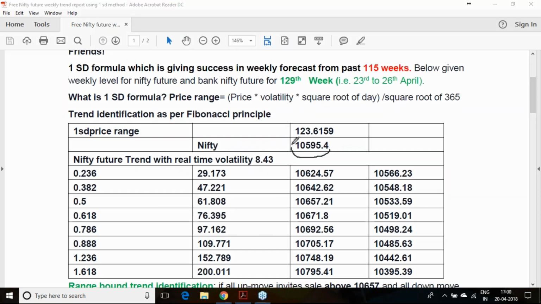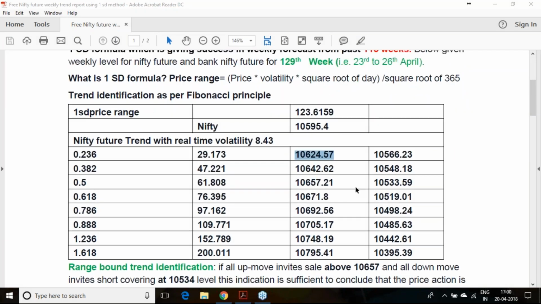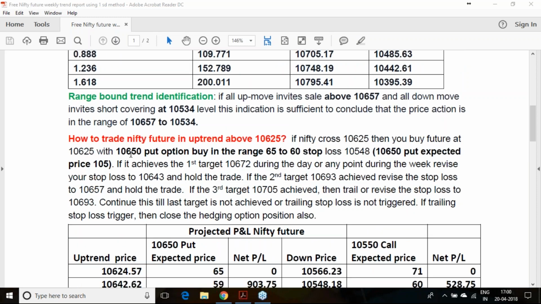Nifty has closed at 10,594. We want to derive the price range from the 1 standard deviation formula. I am taking the real-time volatility, which is 8.43%, and the square root of the number of days, 7. Based on this, I am getting the price range as 124. This tells me that if it goes above 10,625, then I will be buying the Nifty along with the put option. I am recommending the 650 put option.